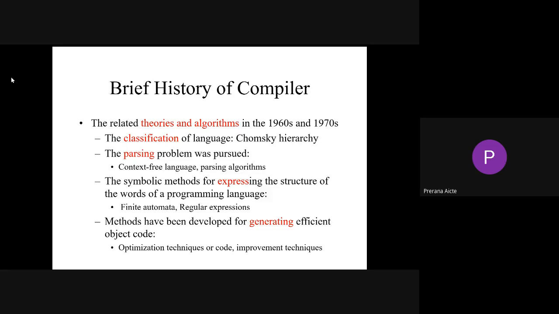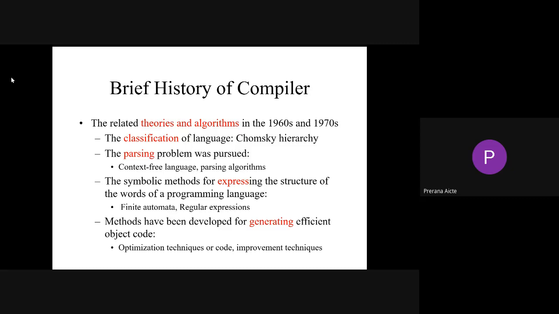Parsing algorithm is nothing but converting the source code into a type of structure, a structure that is understandable by the algorithm or the code we wrote. For example, the parsing problem was pursued with context-free languages, and different types of parsing algorithms are available. Later we'll discuss that.